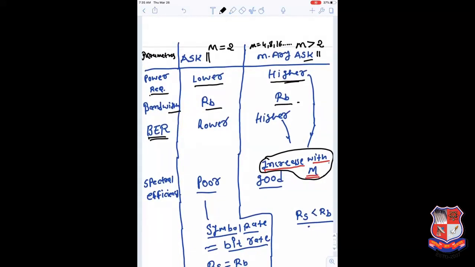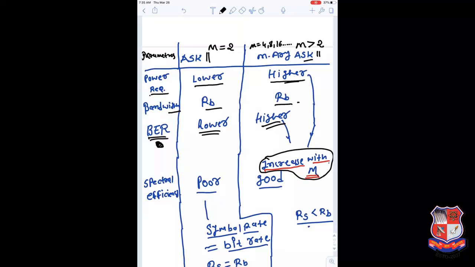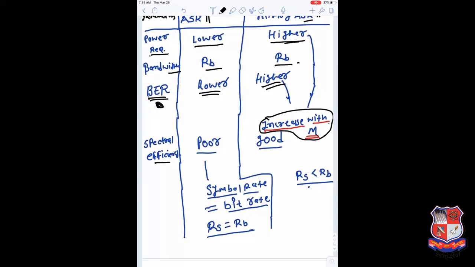So more errors will be produced if the value of M increases. The bit error rate is lower in the case of ASK, and it increases as M increases. So for higher and higher M, we have higher and higher bit error rate, and this deteriorates the performance of your receiver.